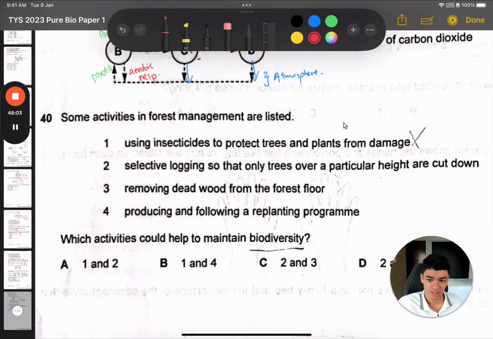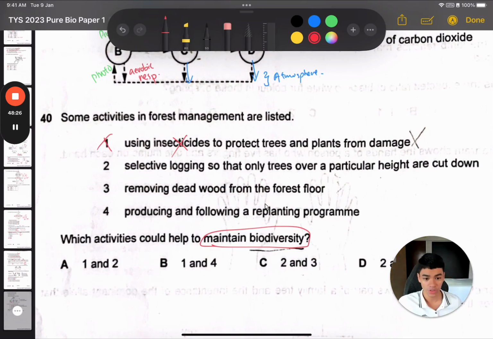Okay, last question. Some activities are listed here which can help to maintain biodiversity, so good for the environment. Number 1 says use insecticides. Once you see that, it's like, oof, because insecticides can kill good insects, can kill too many insects, and can lead to biomagnification up the food chain if the insecticides are not excretable. So 1 is out.